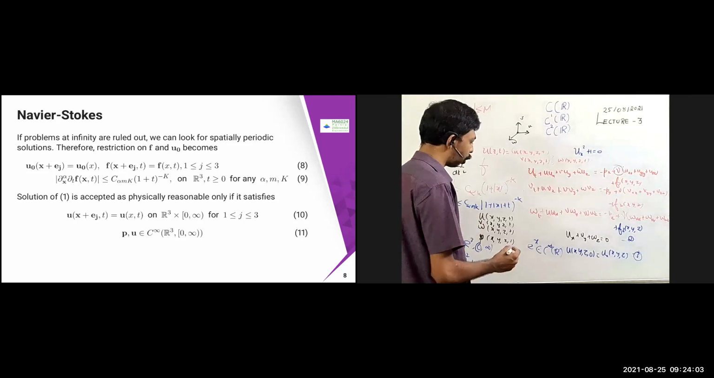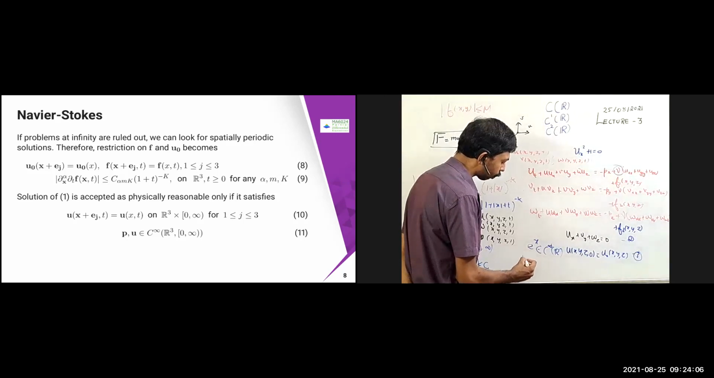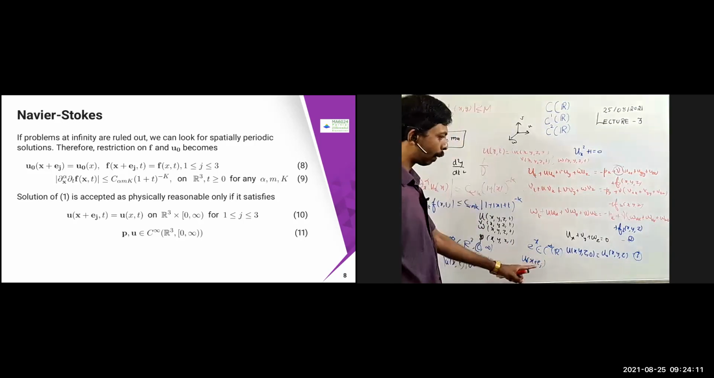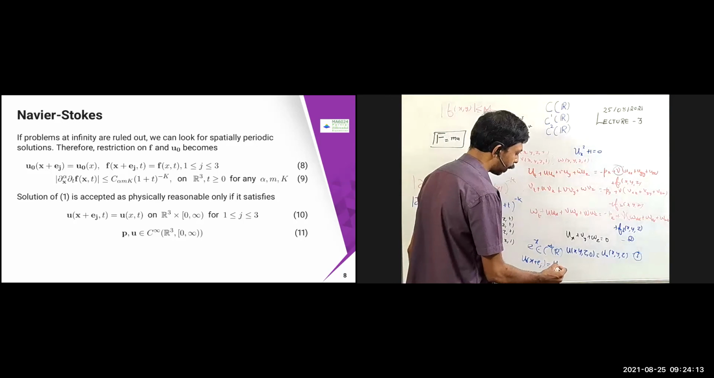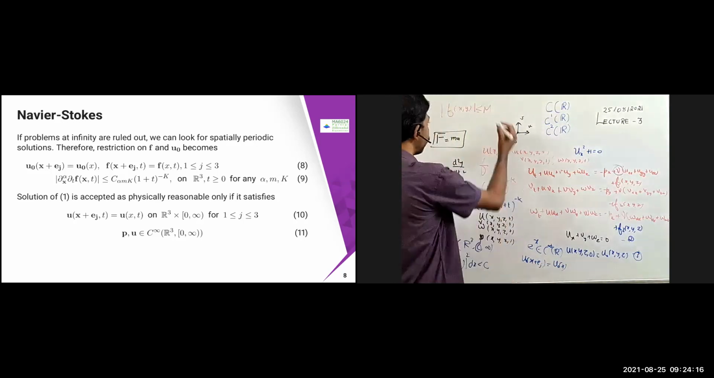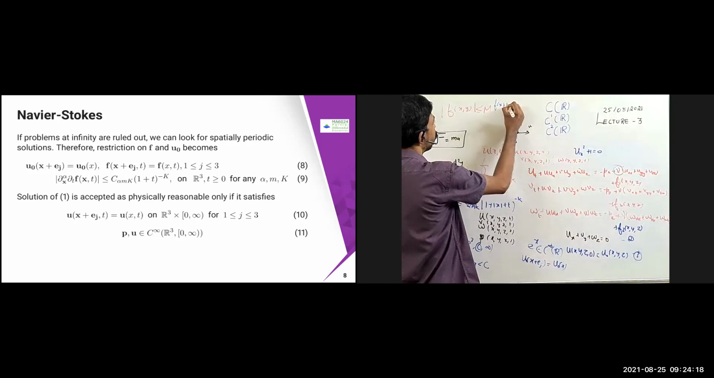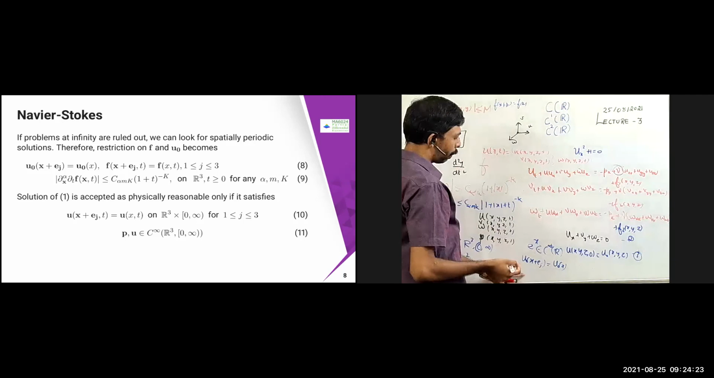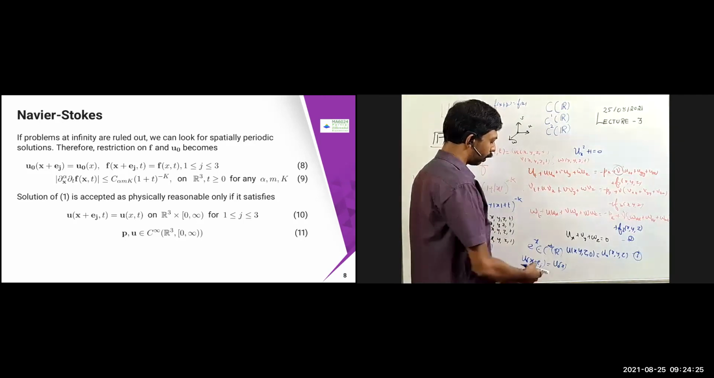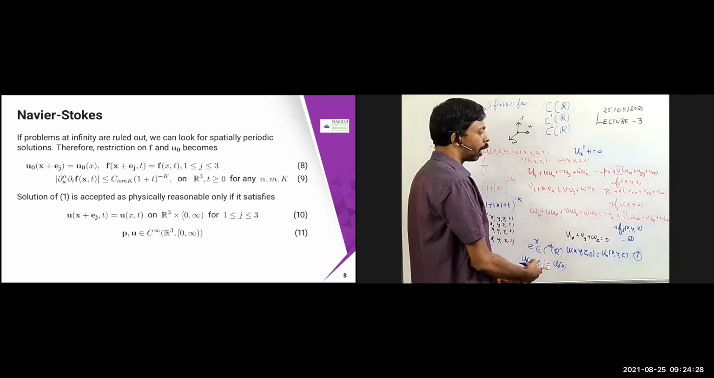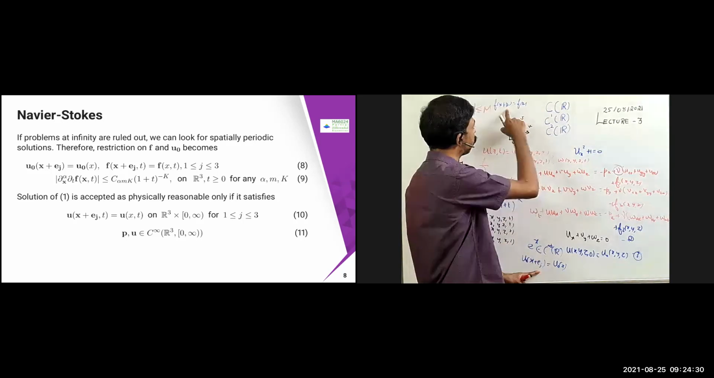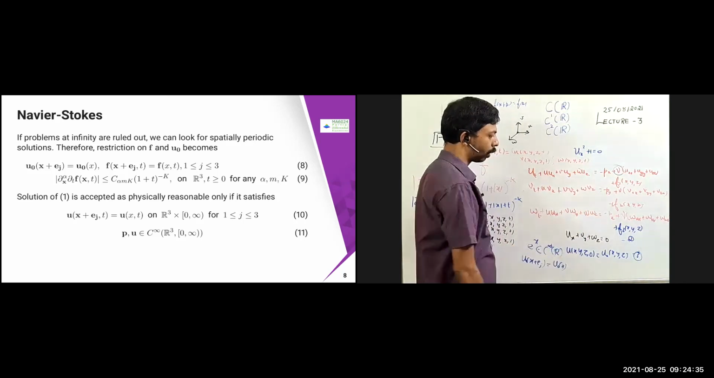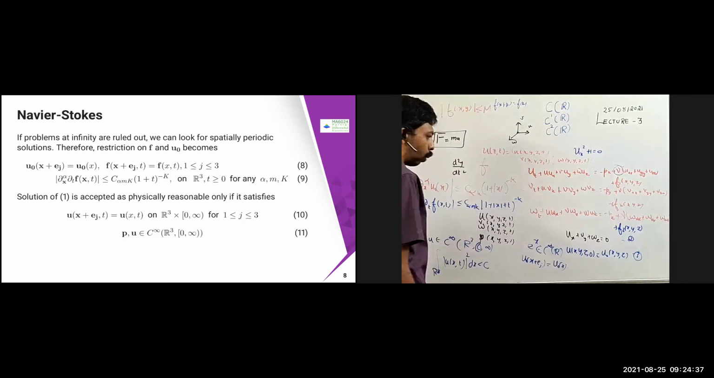In this case, I'm going to take u naught of x plus e_j equal to u naught of x, meaning this is periodic. You know that periodic means f of x plus p equal to f of x, for some period p. Same thing I'm writing here: u naught of x plus e_j. Here I'm denoting e_j because this is a vector. So this is simply p, meaning it is going to have some period. So u of x plus e_j equals this one.